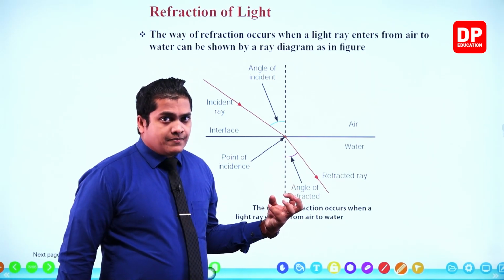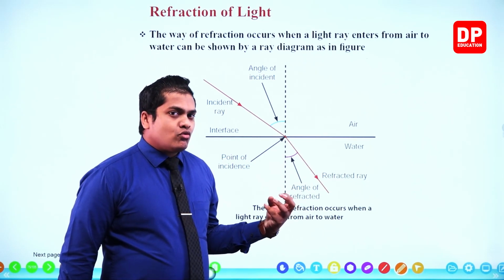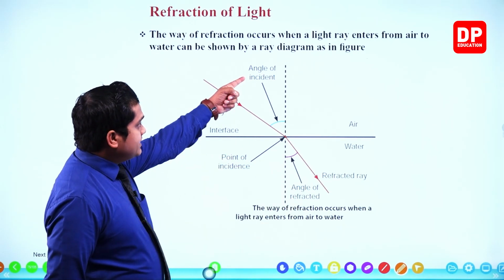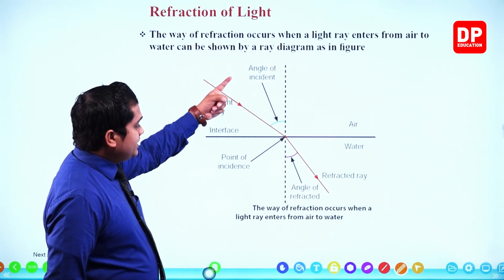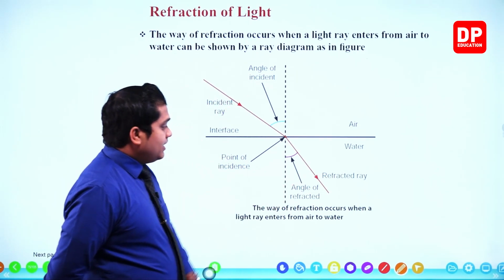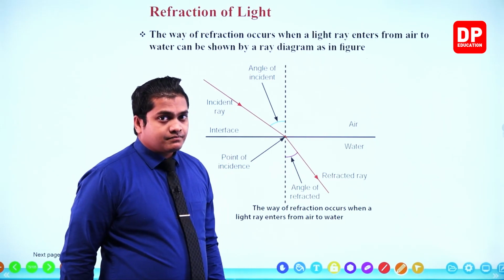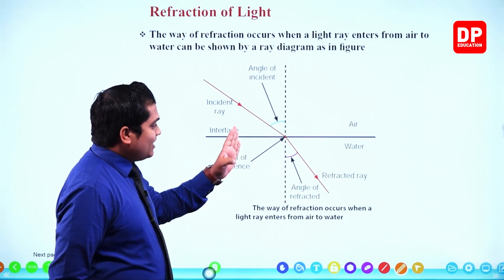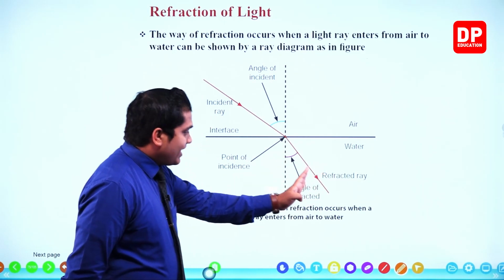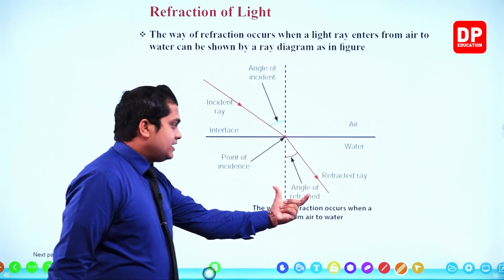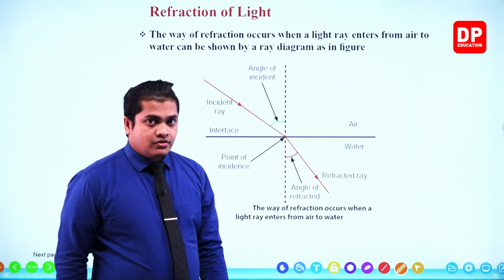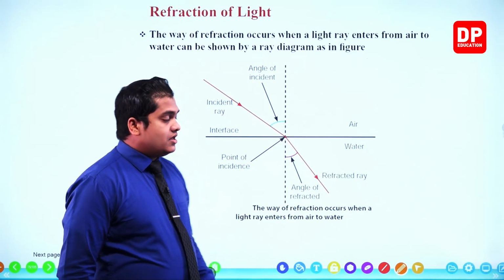The normal is very important to identify the angle of incidence and the angle of refraction. The angle between the refracted ray and the normal is the angle of refraction, or the refracted angle.